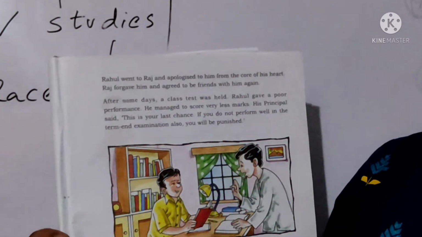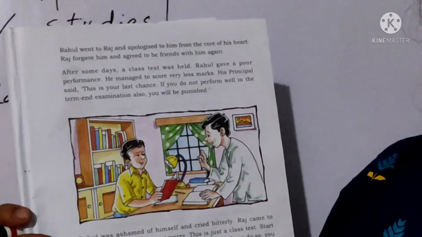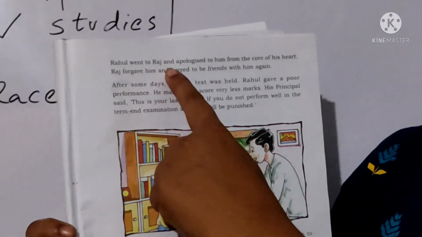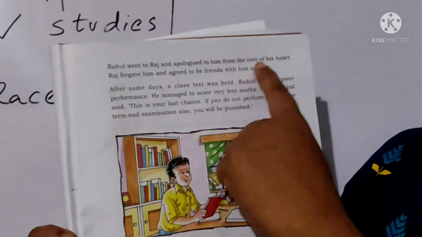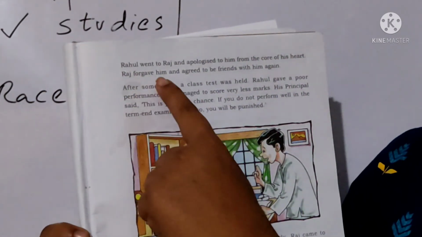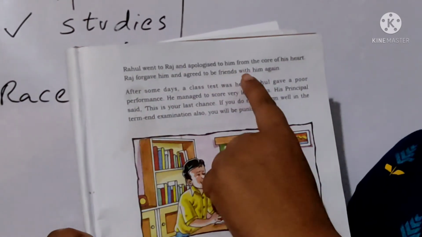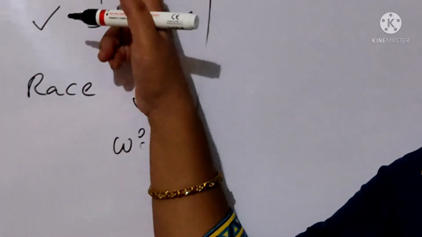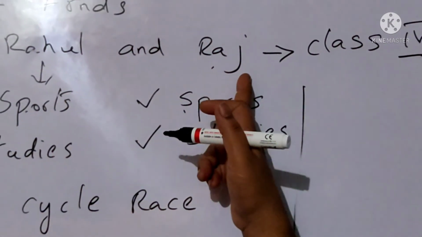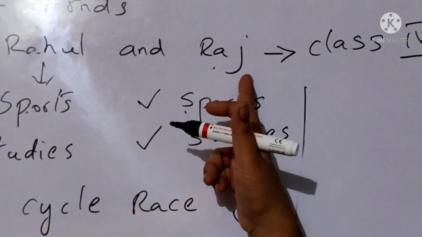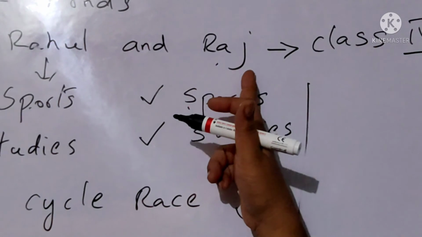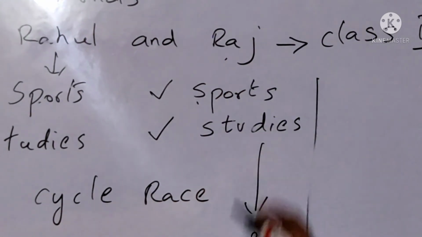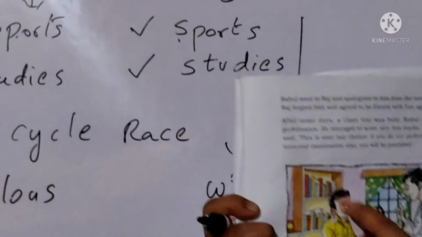Okay, children, did you all turn the next page, that is page number 5? Let us see the remaining story. So Rahul went to Raj and apologized to him from the core of his heart, and Raj forgave him and agreed to be friends with him again. So Rahul again went near Raj and he said, "Please excuse me, I am very sorry because I have done like this. Again, please let us be friends. Start the friendship," he said. Okay, and both of them became friends again.